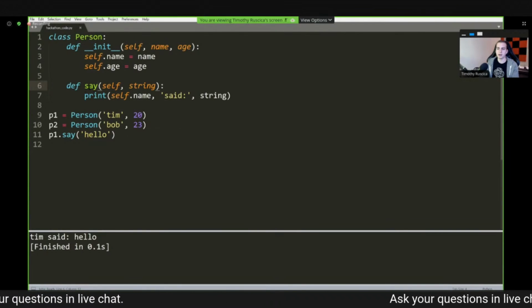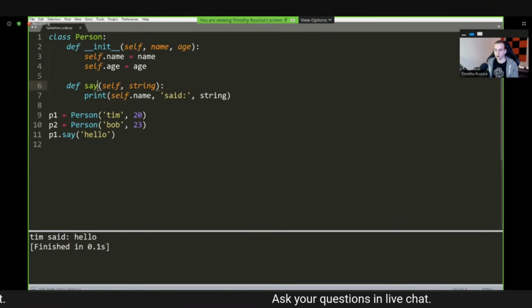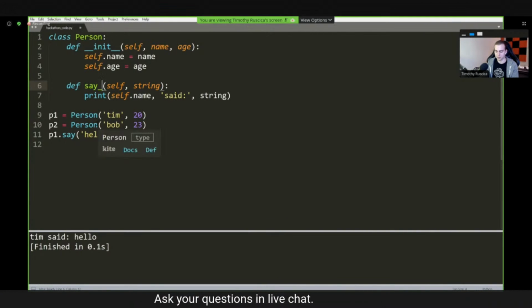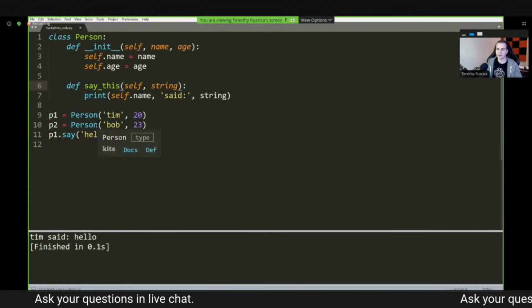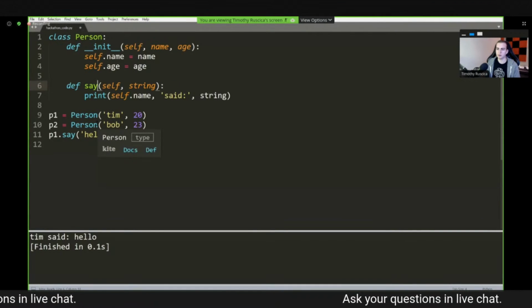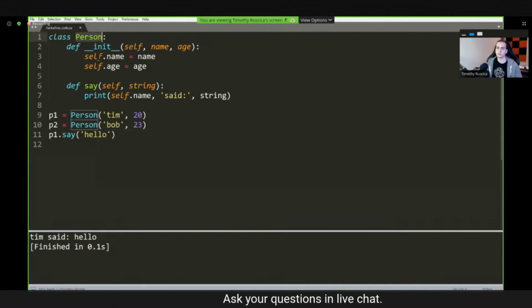Now, just to note, the convention or the casing that you want to use when you write a method is snake case. You want to say something like say_this, like that would be the proper way to write this method. You don't use the Pascal case like you would for the class name.